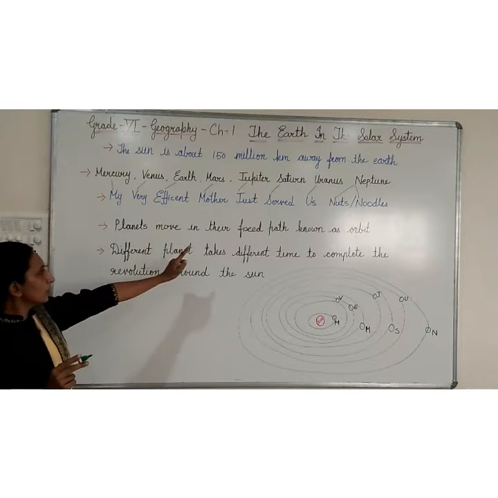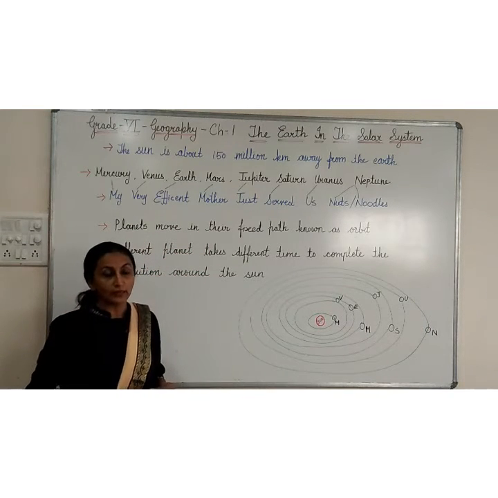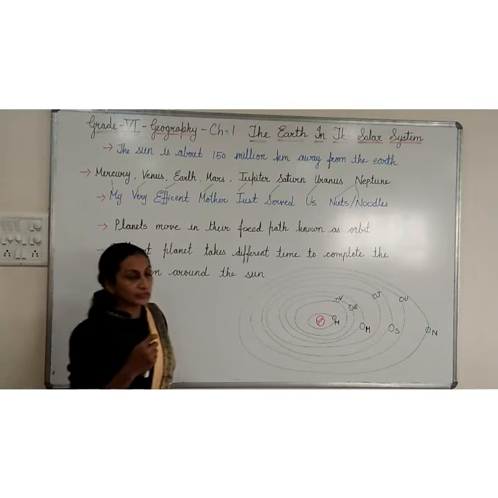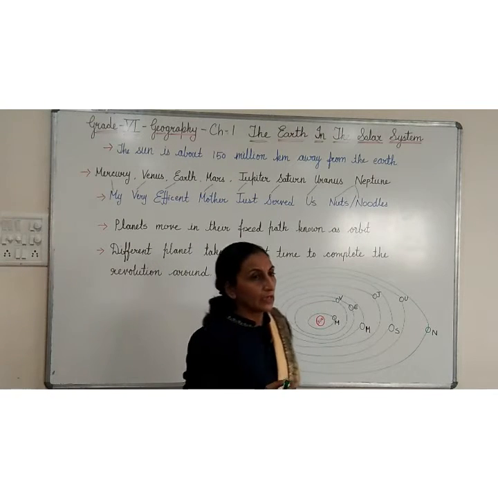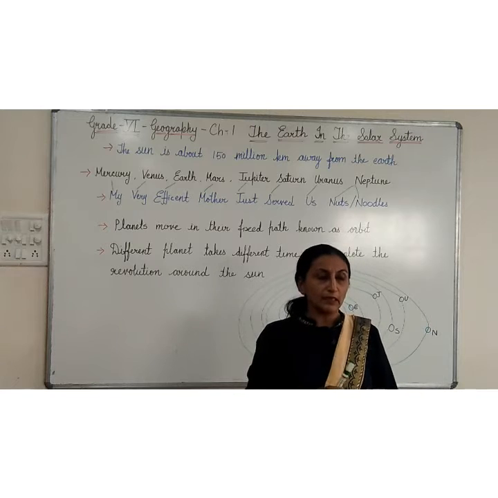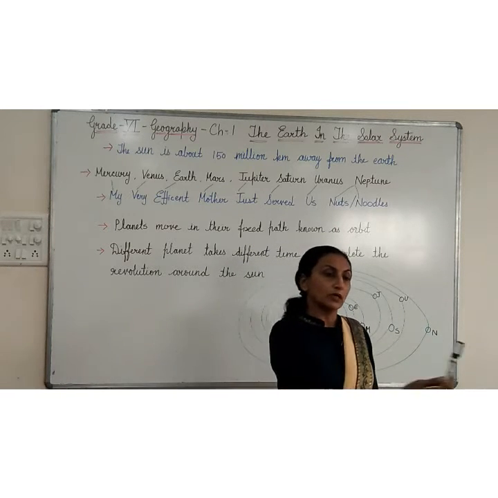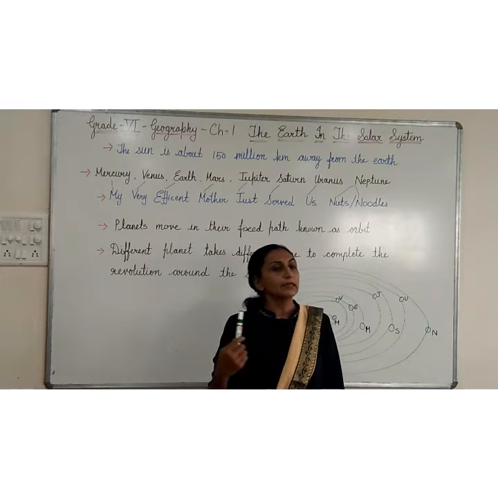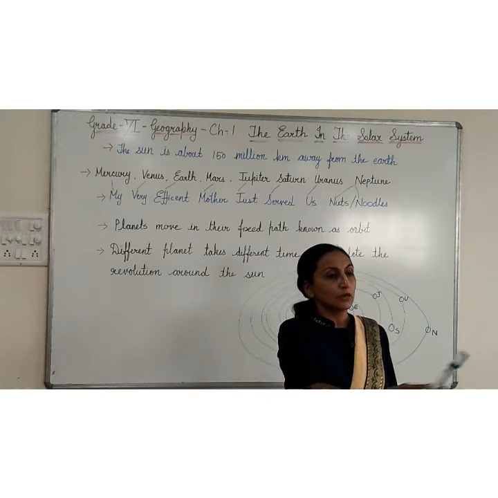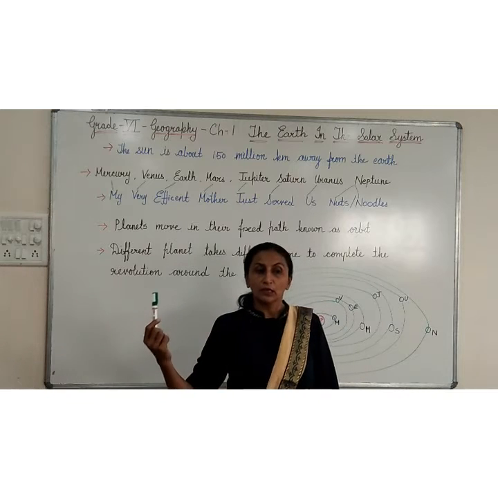Now planets move in a fixed path known as an orbit. Now you know that Earth is a planet. Earth is rotating on its own axis and Earth is revolving around the Sun. So all the planets are revolving around the Sun.